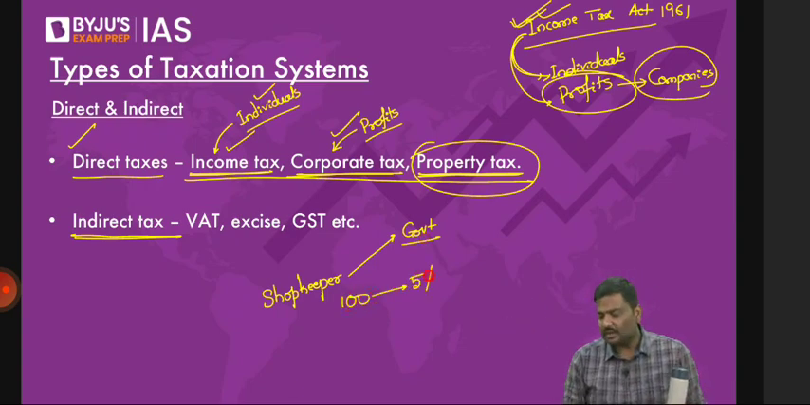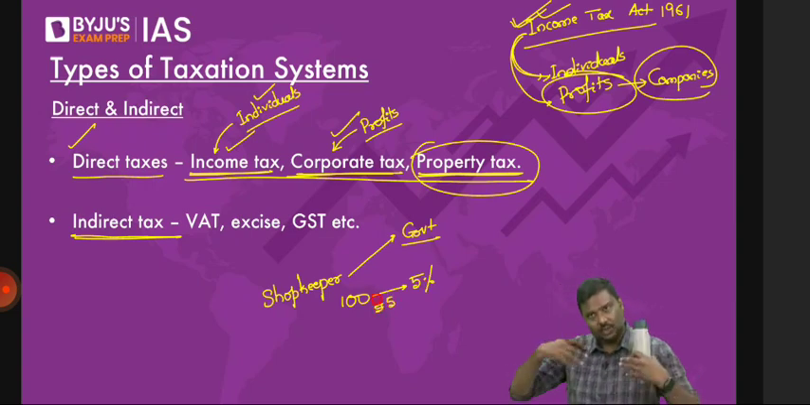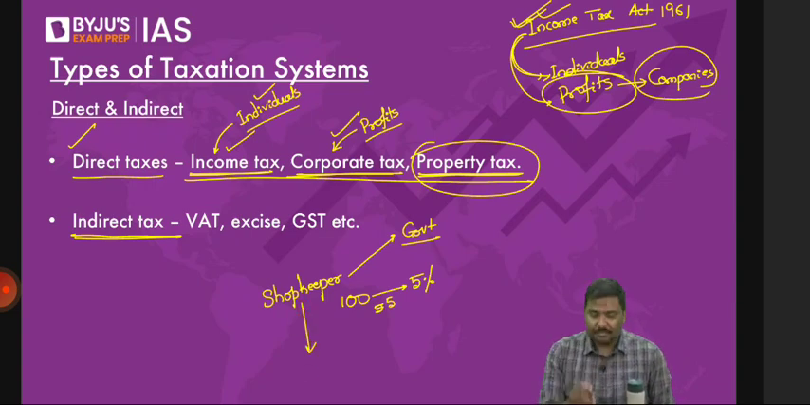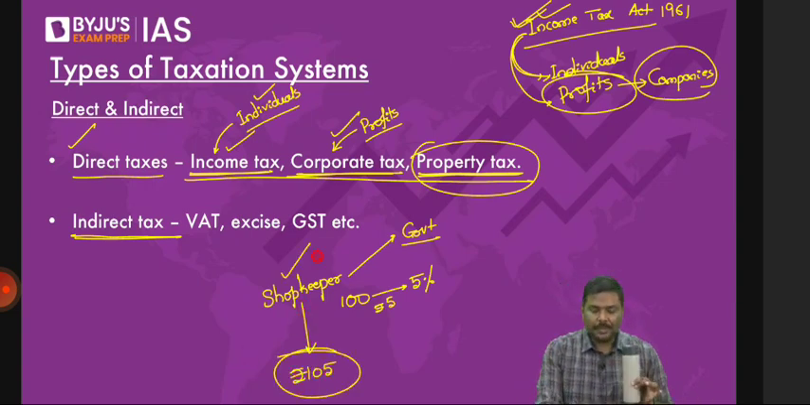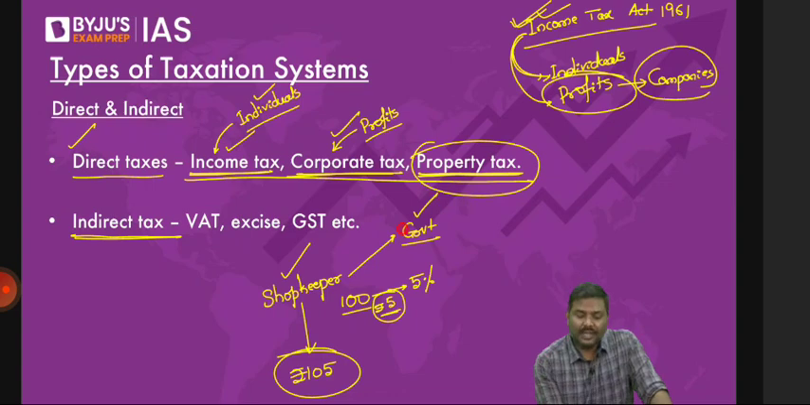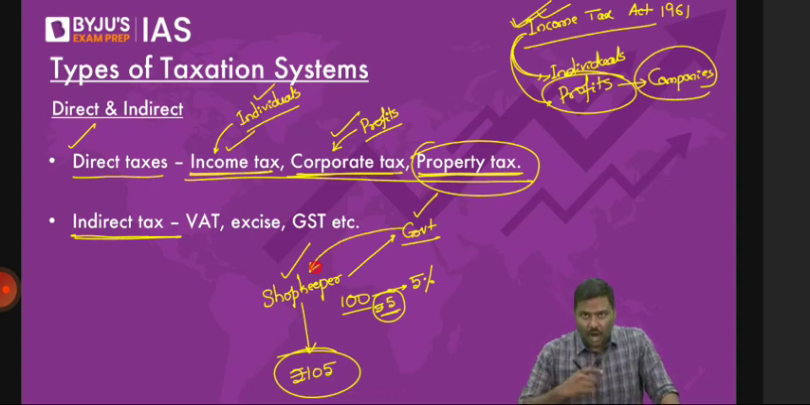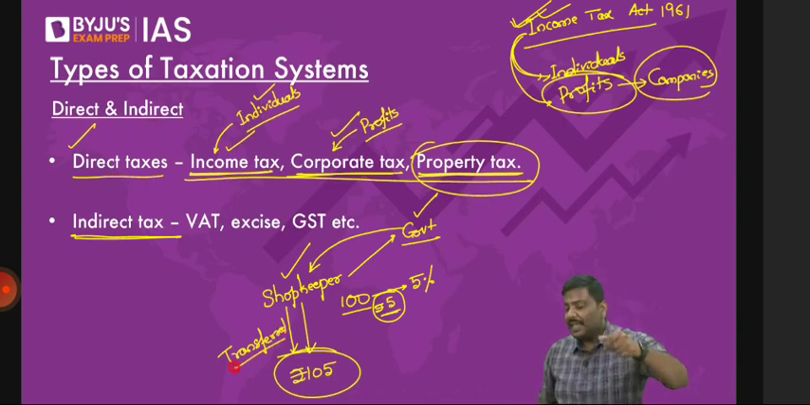5% of 100 means what? 5 rupees. I will go to the shop. Now the shopkeeper will transfer this 5 rupee tax burden to me. That is, I will go to the shopkeeper, purchase the bottle and pay 105 rupees. The shopkeeper will get 100, take the 5 rupees, and transfer it to the government. Now why is this example relevant? Follow this carefully. The government has imposed the tax on the shopkeeper, but the shopkeeper has transferred the burden to the consumer. Is it okay? The government of India has imposed the tax on the shopkeeper, but the shopkeeper has transferred the burden to me.